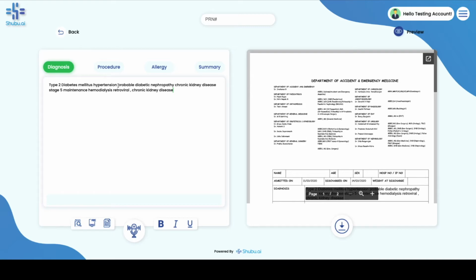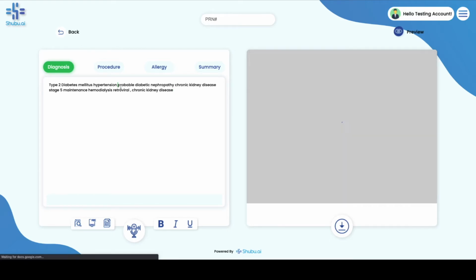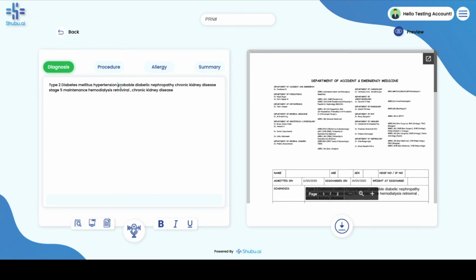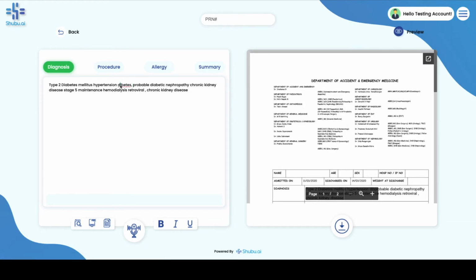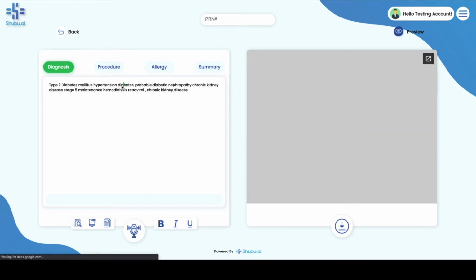So what you can do is, let's say if you want to make some live edits, you can just click using your mouse and it's as easy as just start typing. So that's how easy it is.